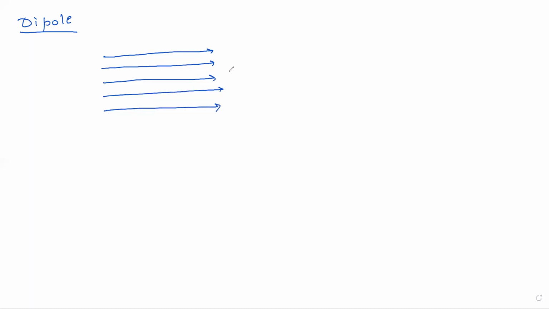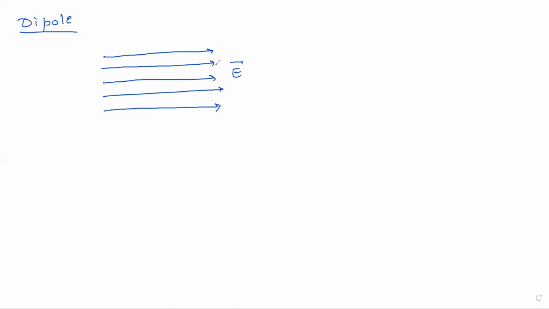Okay, so now let us assume a uniform external field. So what is a uniform external field? The field is in the same direction. Okay, so let us consider a uniform external field.